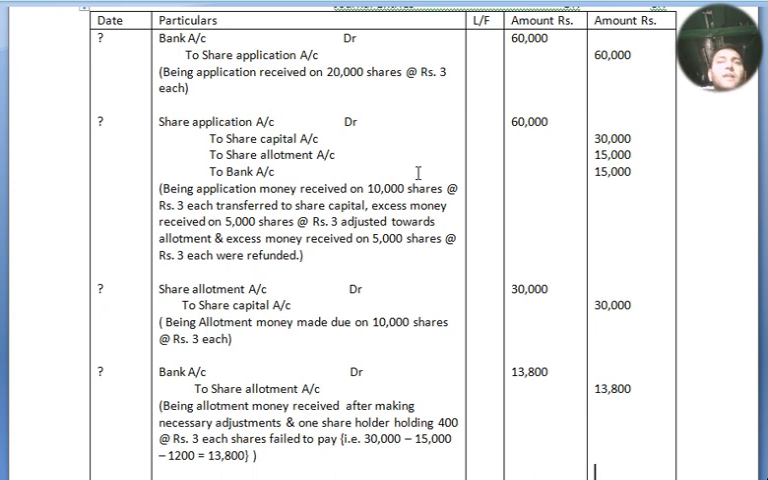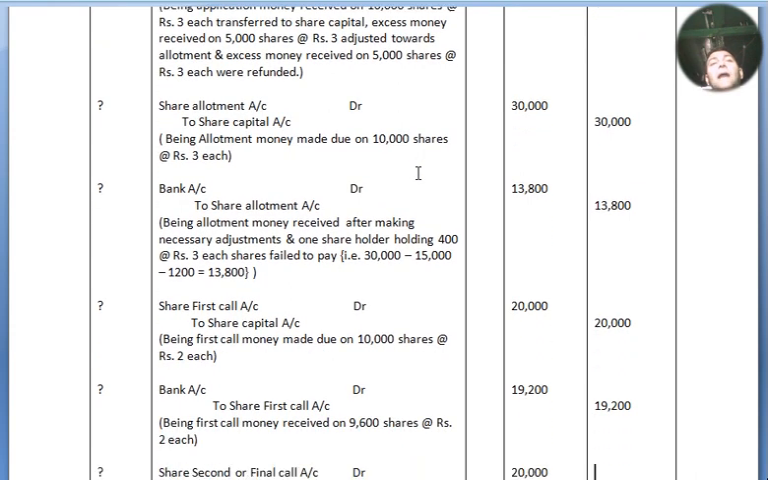Bank account debited to share allotment account, being allotment money received after making necessary adjustment, and one shareholder holding 400 shares at the rate of rupees 3 each failed to pay. Now 30,000 minus adjusted amount 15,000 equals 15,000. Now 15,000 minus 1,200, here we got 13,800, and the company receives 13,800 only. Now we move to our next entry.